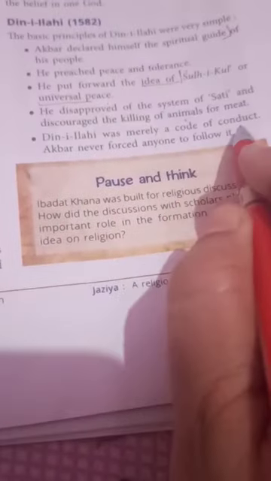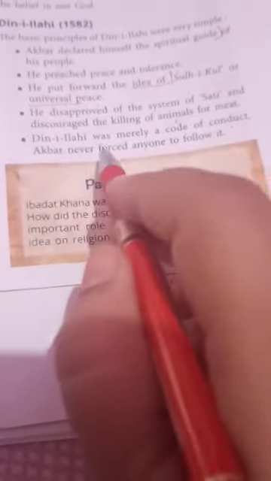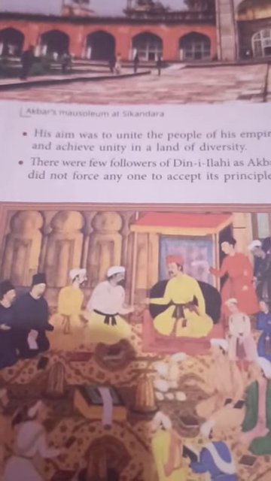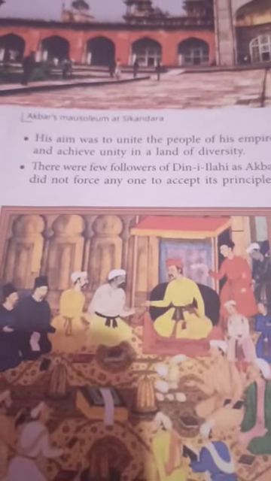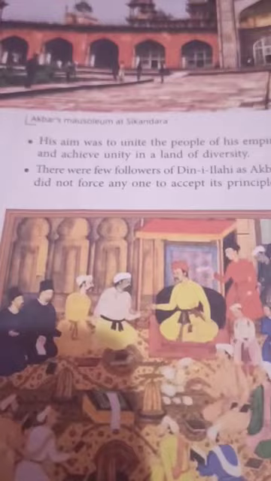Deen-e-Ilahi was a code of conduct. Akbar never forced anyone to follow it. Write in points. His aim was to unite the people of his empire. And the last, only these points.